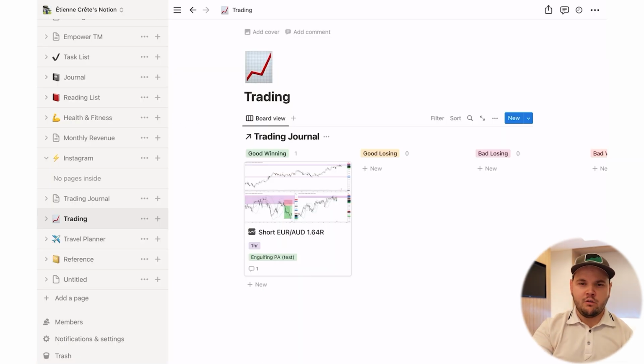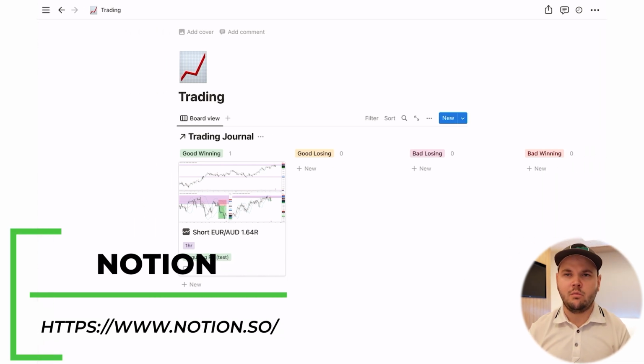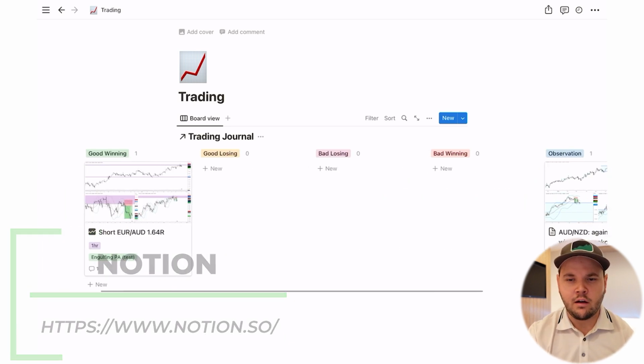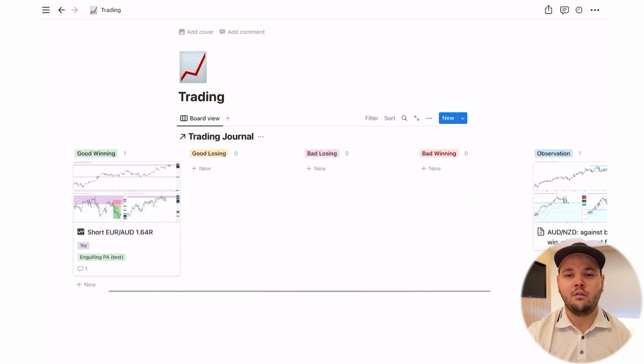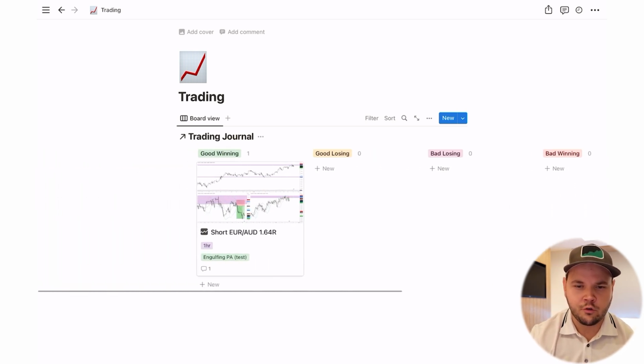I've also tried using Notion for this. Notion is having a lot more features. We can actually do some notes. You can go way more in depth into this. I've tried this for my journal. Not a lot that I've done in it yet, but it's also a good alternative if you have Notion or you prefer it, to use it for your trade screenshot.